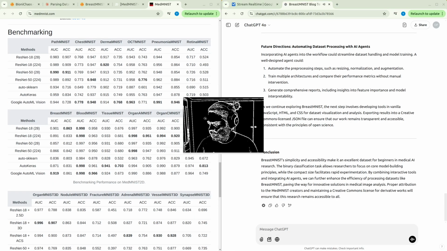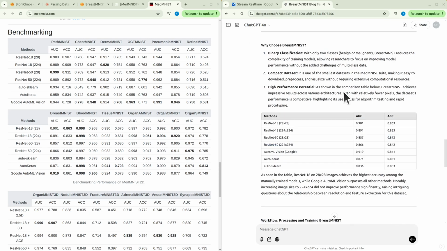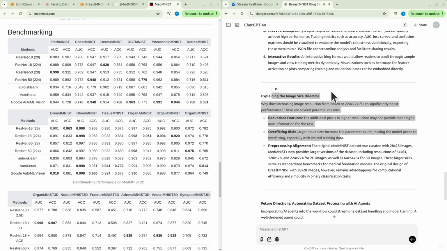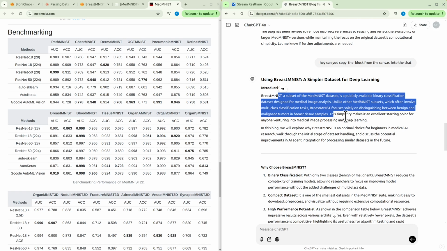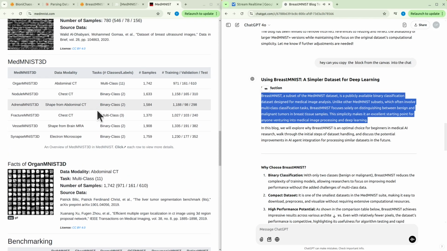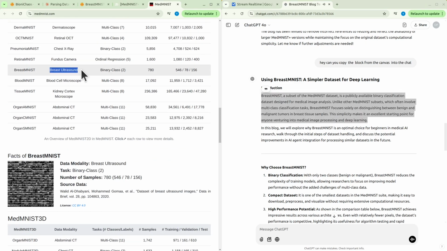Using BreastMNIST, a simpler dataset for deep learning. Introduction. BreastMNIST, a subset of the MedMNIST dataset, is a publicly available binary classification dataset designed for medical image analysis. Unlike other MedMNIST subsets, which often involve multi-class classification tasks, BreastMNIST focuses solely on distinguishing between benign and malignant tumors